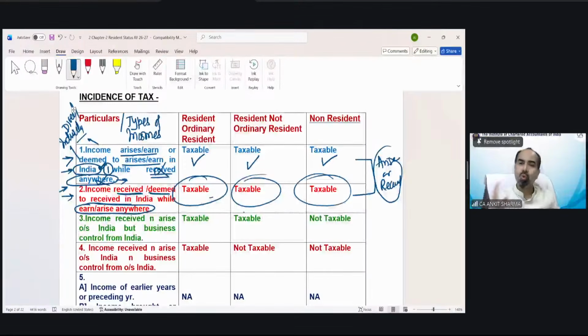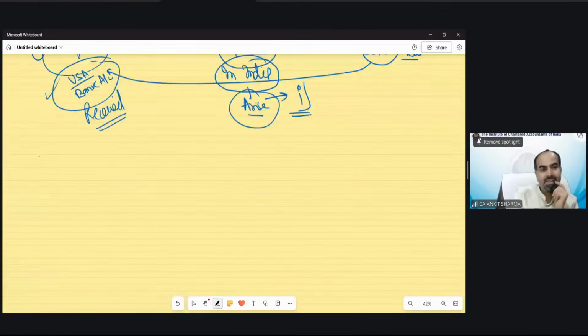In case 1 or 2, where one activity, whether arise or receive, any one activity was taking place in India, then it's going to be taxed for every person. But now both activities are going to be held outside India. Now the third case is saying